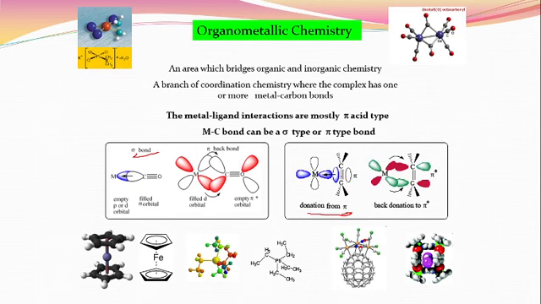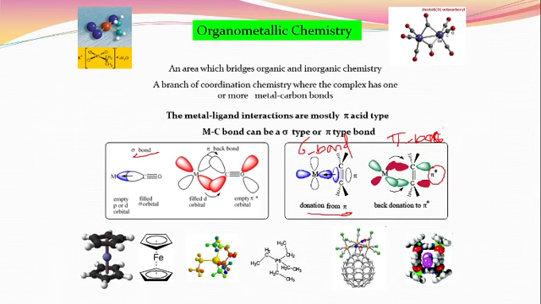If an alkene is there, what happens? There is a donation of the pi electrons from the carbon to the metal atom, forming a sigma bond. And whenever the metal has electrons, it donates them to the empty pi star orbital of the carbon, forming pi back bonding.